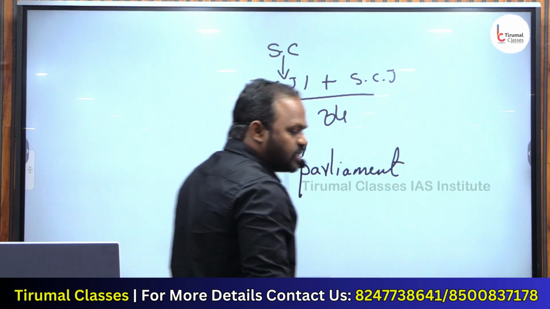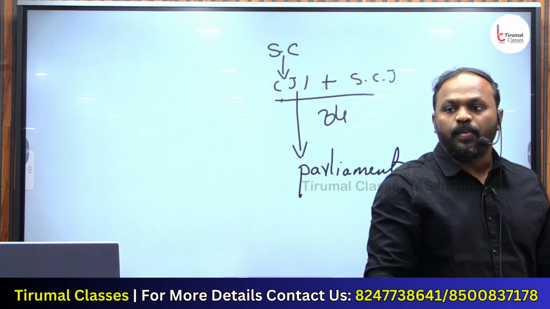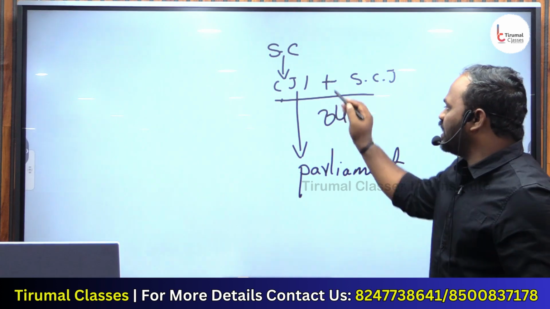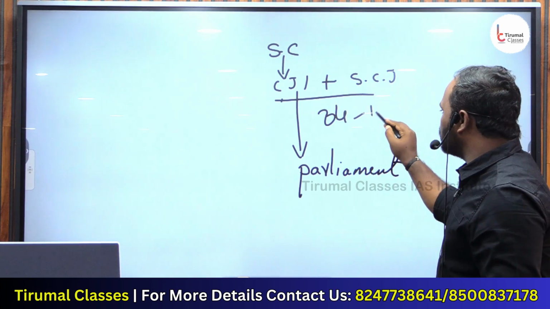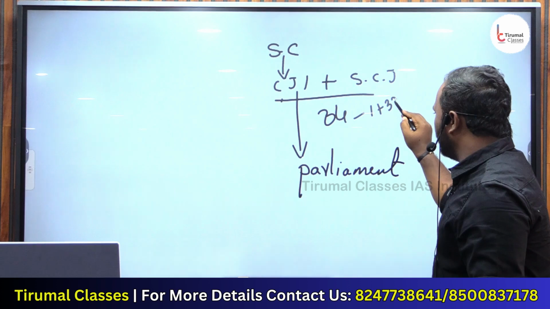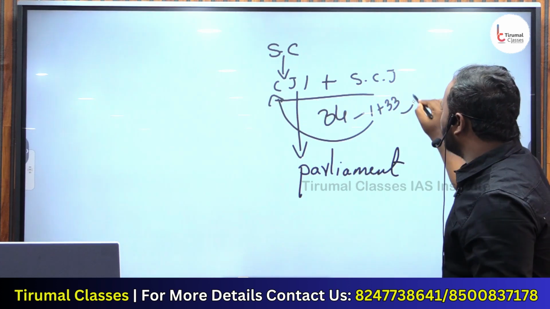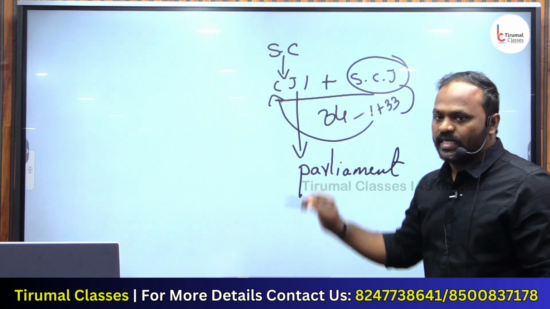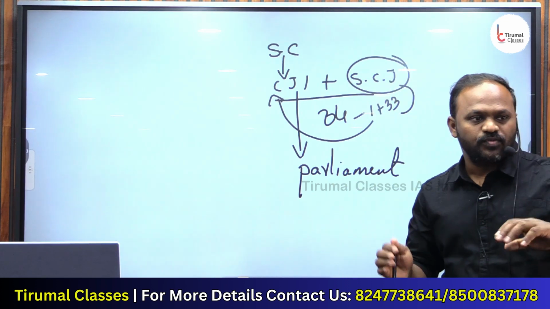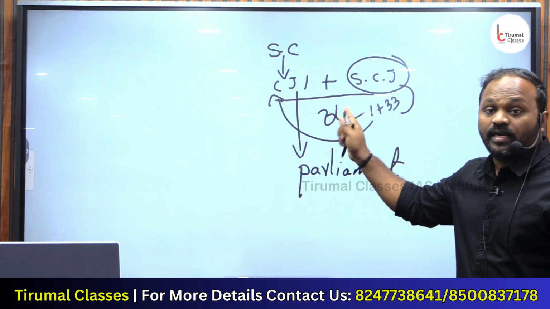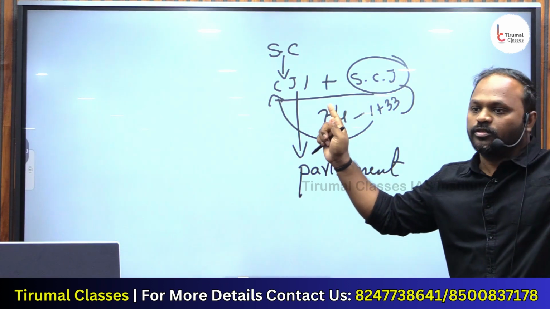The number of judges in the Supreme Court is decided by Parliament. I'll tell you how it is in the concept, okay? So how many judges right now? 34. 34 means 1 plus 33. One is called the Chief Justice of India. The remaining 33 are Supreme Court judges. Who decides the strength of Supreme Court judges? If Parliament wanted, it can make it 34, 36, 40, 50, it can also increase it.